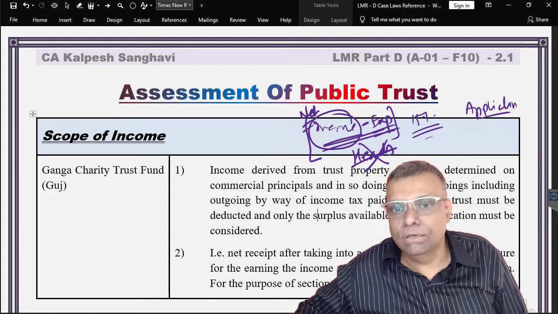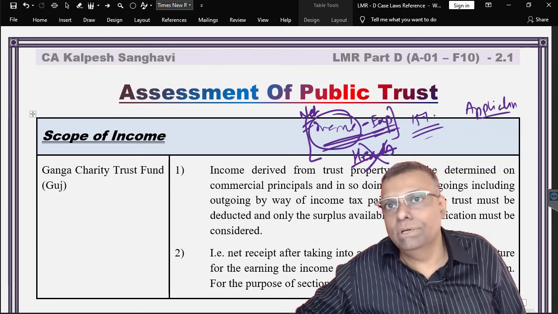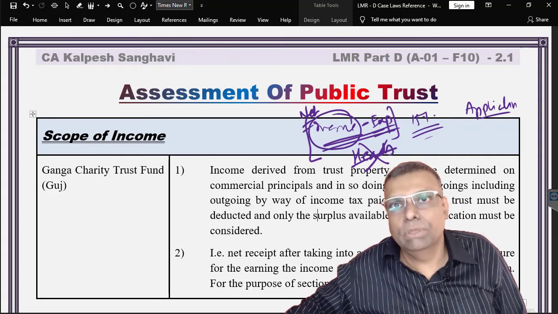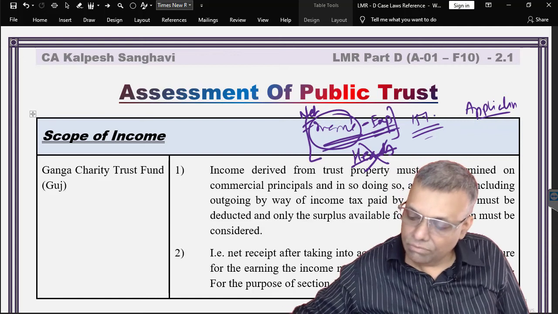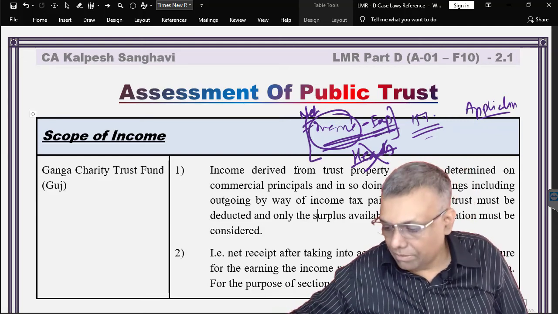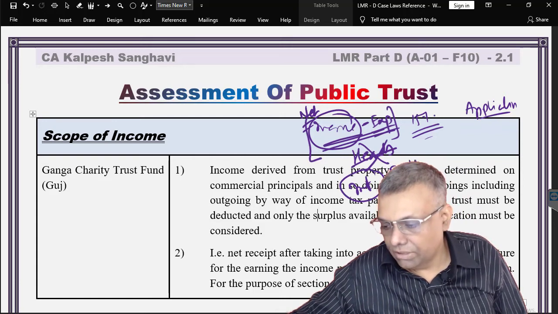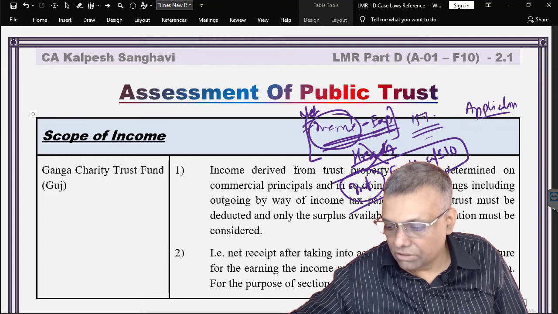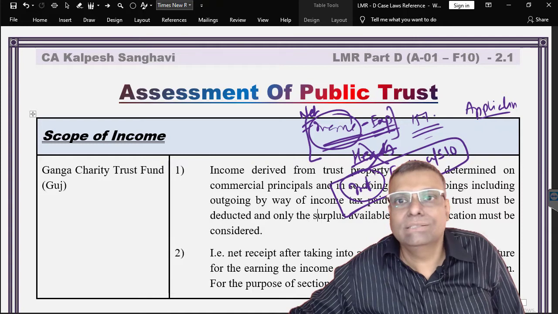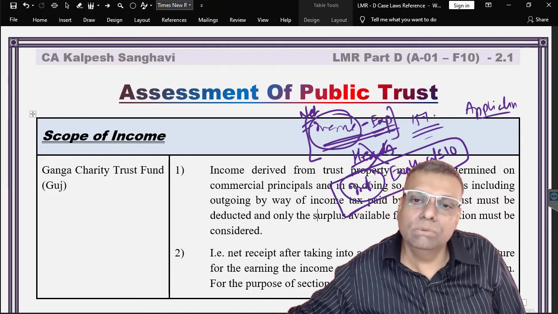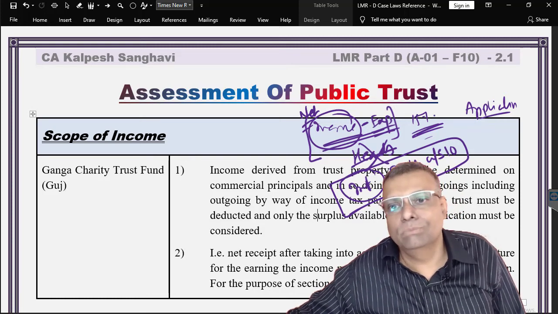But in general, the income computation is not done as per the heads of income, because after all it is to be applied for the purpose of the charity, for the purpose of the object, and the object has to be approved and registered. First of all, I'll give you an example. For example, there is some interest income which may be exempt under section 10. You will feel that it is not to be applied because it is exempt under section 10. The answer is no. This interest income is also to be applied, subject to accumulation and application, but it has to be applied for the purpose of the object of that particular trust.